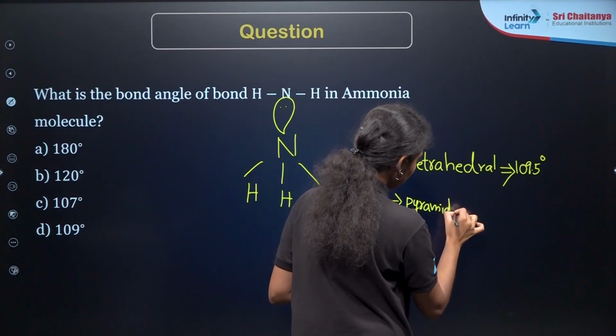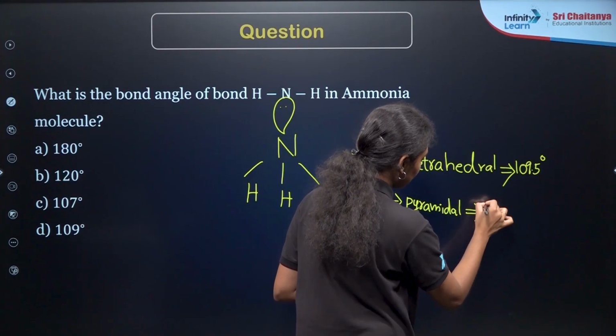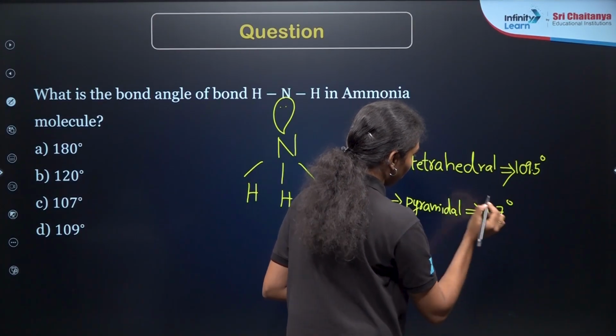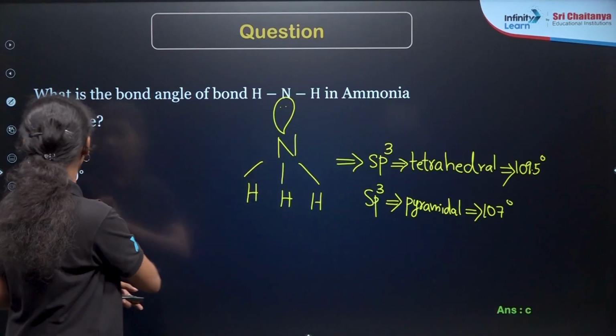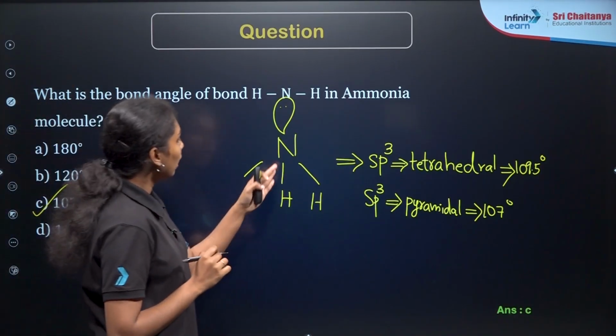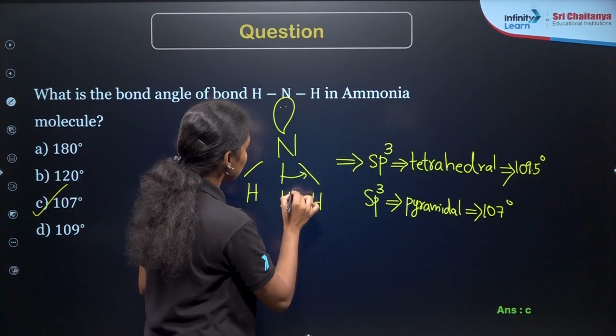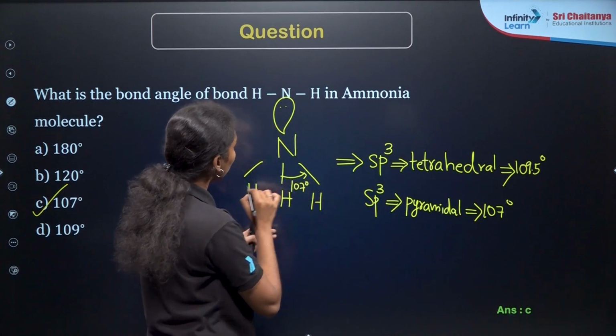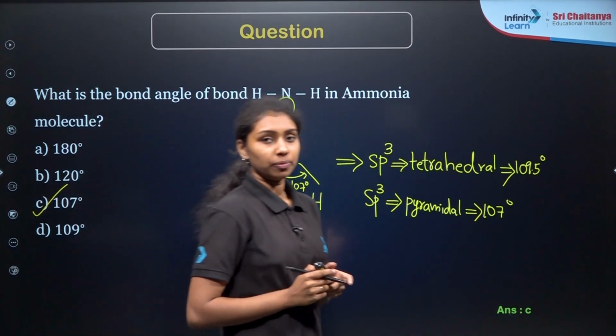Then again for pyramidal shape, bond angle is reduced to 107 degree. So what will be our answer? Option C is the correct answer. 107 degree is the bond angle of NH3, right? So this will be the 107 degree in case of ammonia molecule.